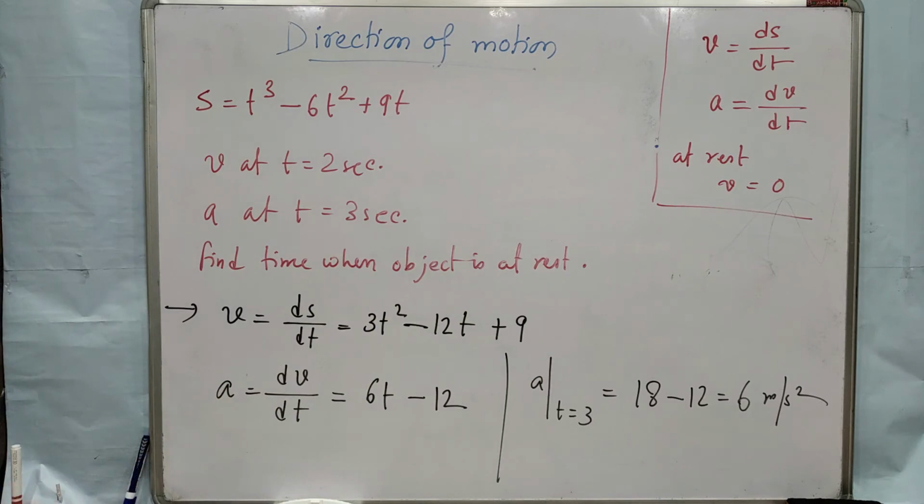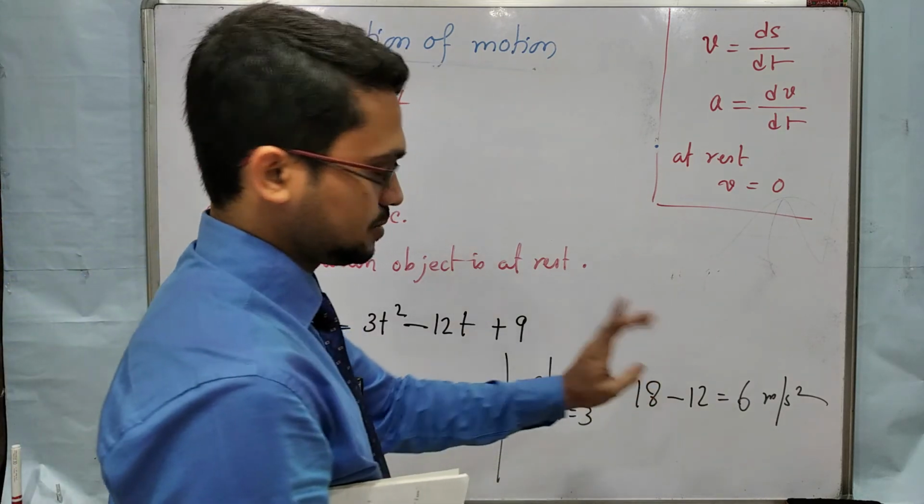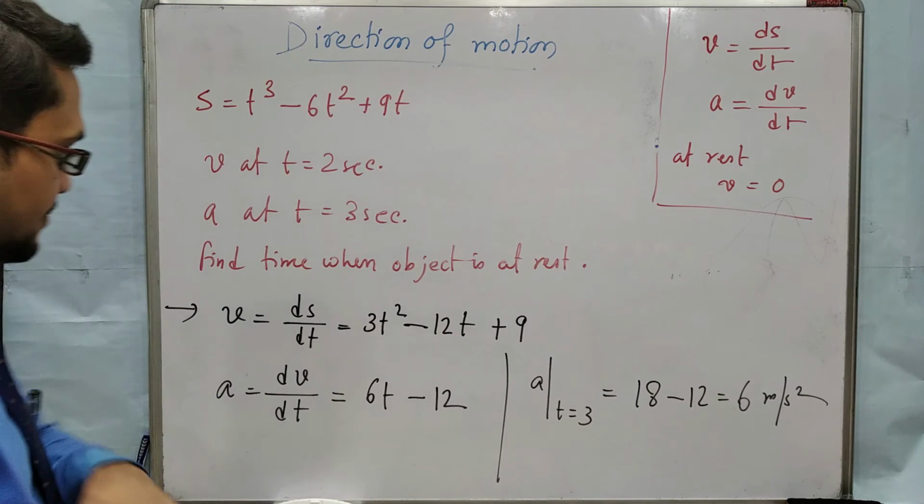Acceleration is positive, but it does not tell about the direction of motion. Only the velocity tells about the direction of motion. Okay, remember this. Acceleration is positive means velocity is increasing.